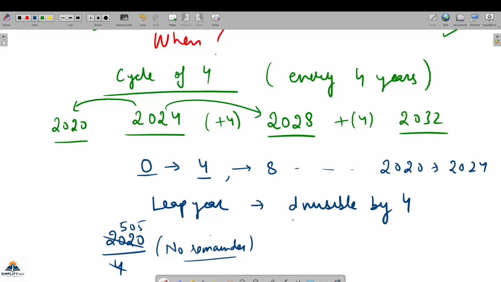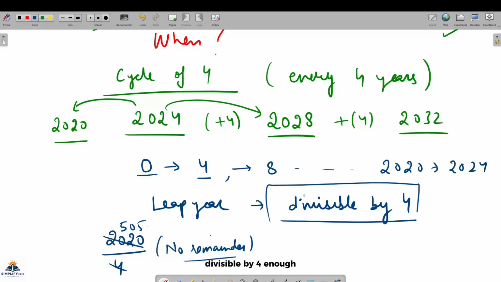A leap year with a cycle of 4 is divisible by 4. That is one thing that we have noted. Clear? And to check any number, say 2026, whether it is divisible by 4, the rule of divisibility that we learn in number system, you just check the last two digits for 4. 26 doesn't come in the table of 4.